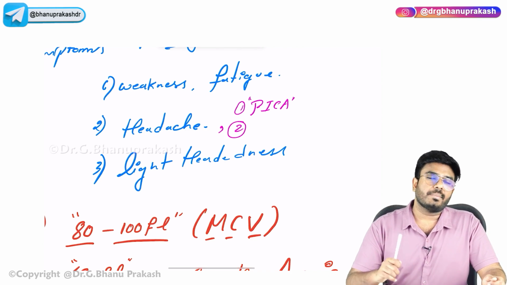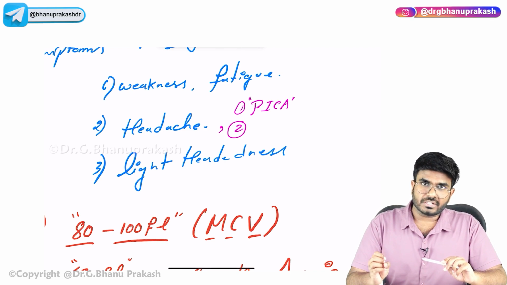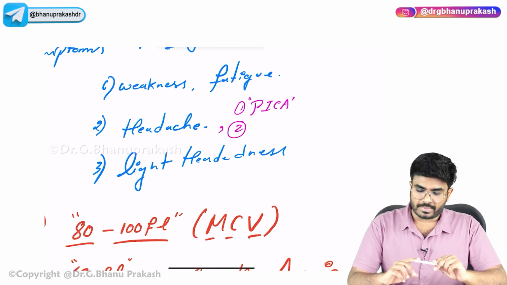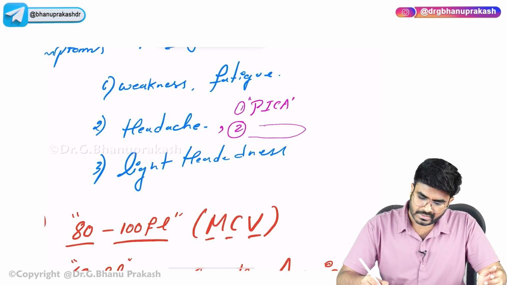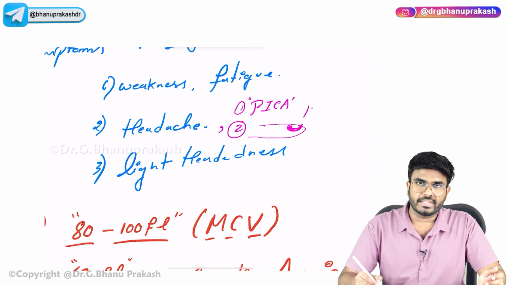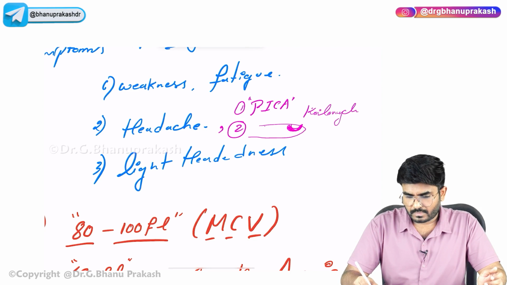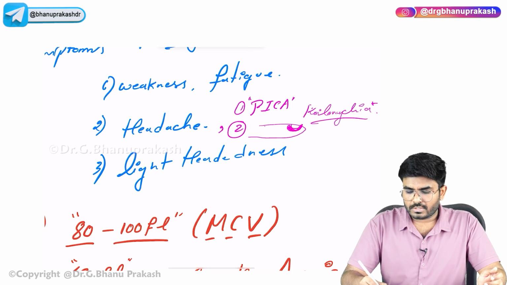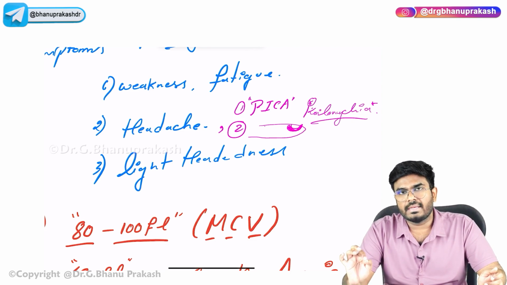And on physical examination, what will you see? In severe conditions, the nails are going to look spoon shaped. For example, if this is the finger, the nails are going to become like a spoon shape. This is called koilonychia. Koilonychia is seen in severe iron deficiency.